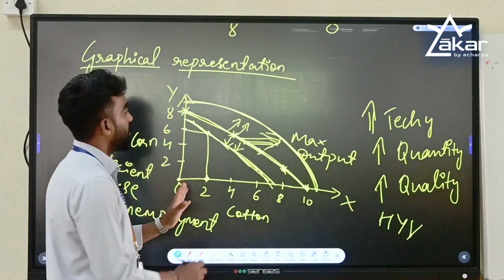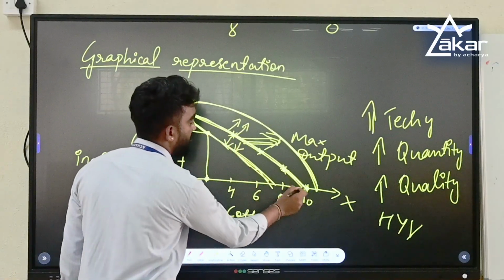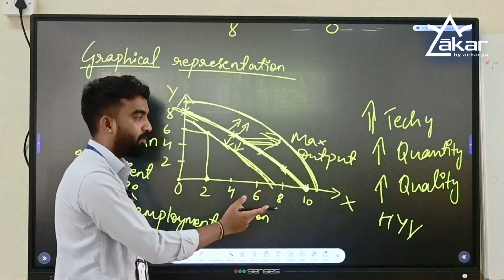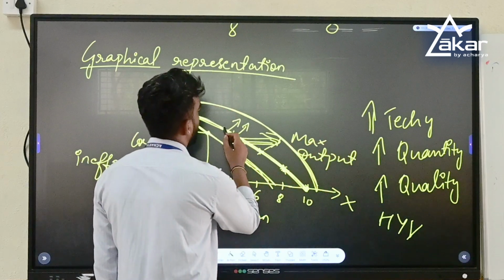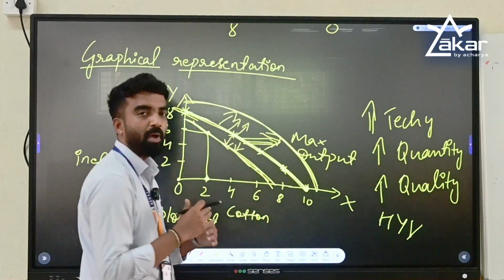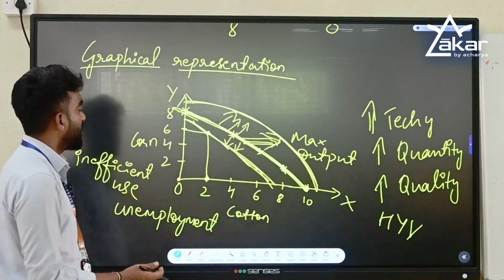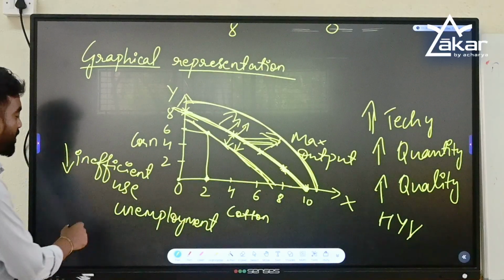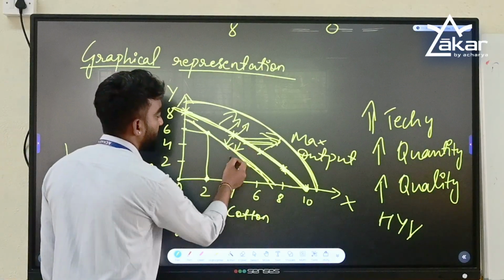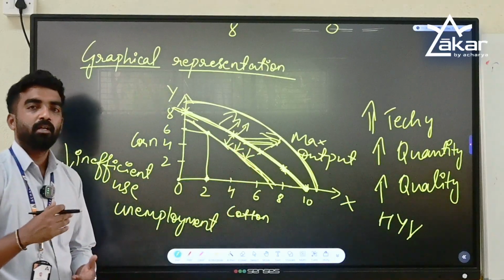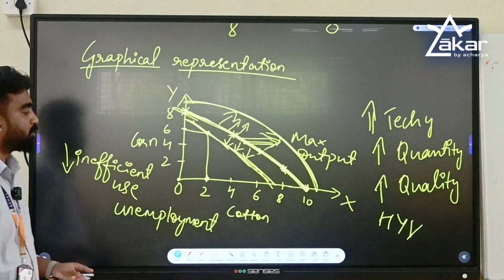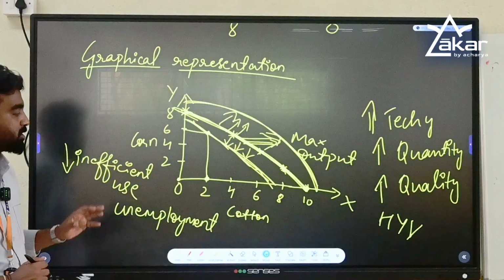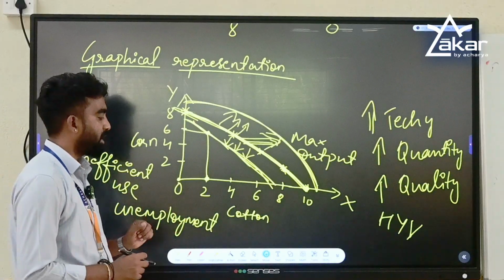That means this is the maximum output you can get. If there is an increase in technology or quantity or quality of resources, the curve will shift outwards. That means the maximum output will increase. If there is underutilization or inefficient use of resources or unemployment, the curve will shift inwards. That means there will be a reduction in the final output. This is called the production possibility curve or production possibility frontier.